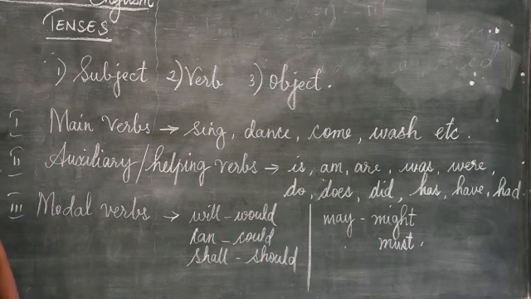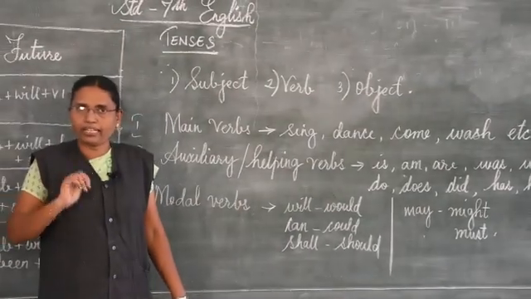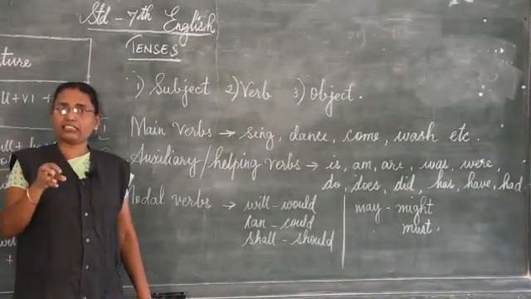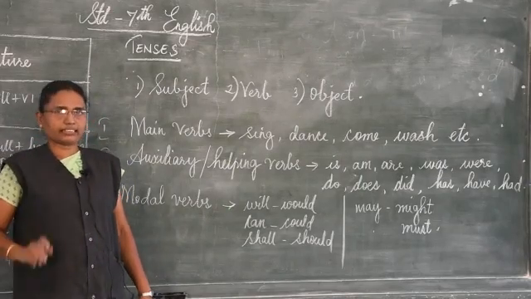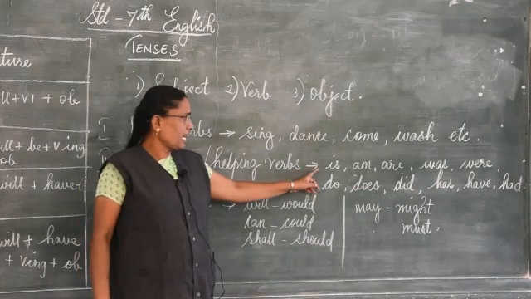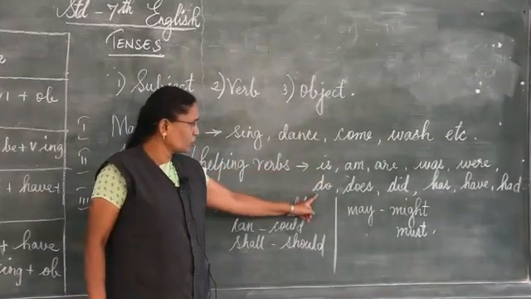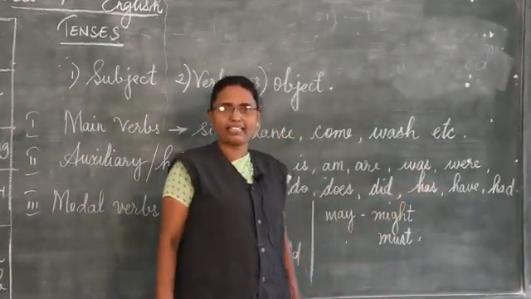What are auxiliary verbs? Auxiliary verbs are nothing but helping verbs. Understand? They help the sentence to form its structure. For example: is, am, are, was, were, do, does, did, has, have, had.